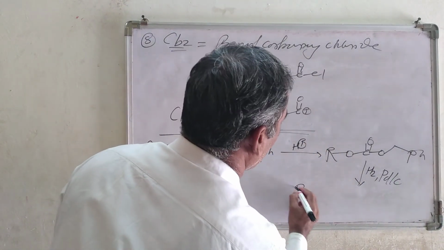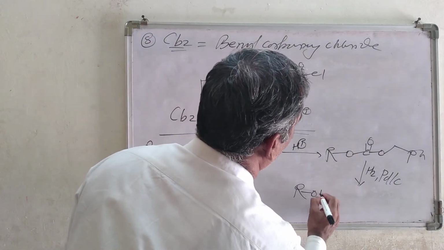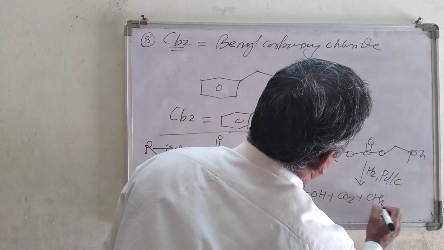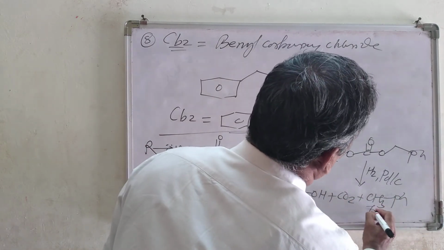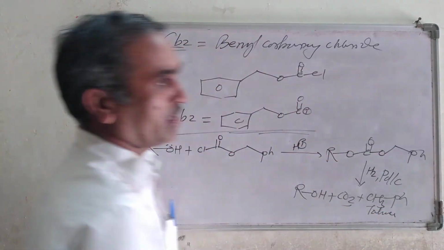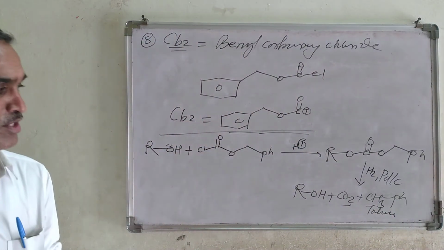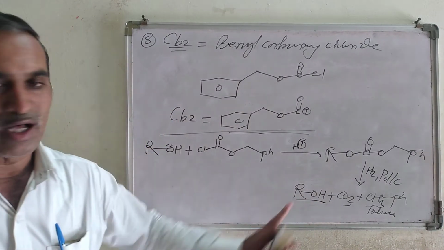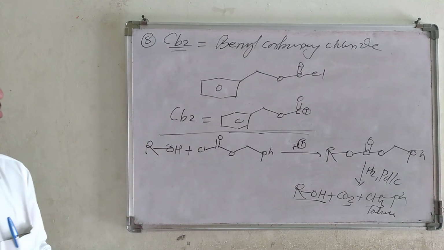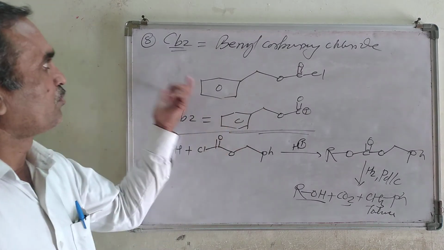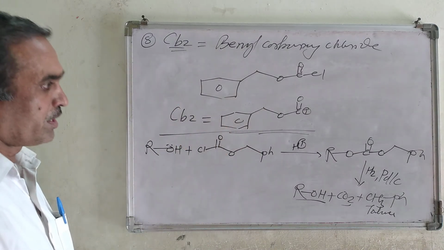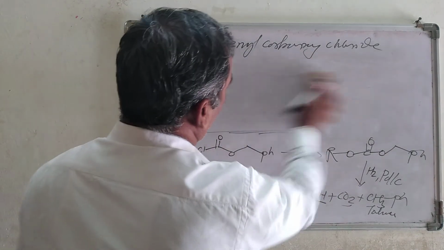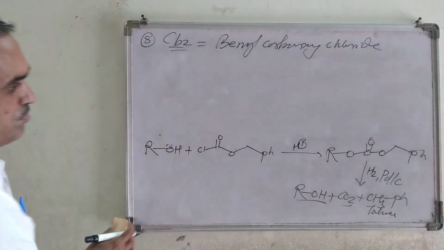The product we are going to get here is ROH plus CO2 and plus toluene, CH3Ph. Carbon dioxide is evolved during this process, and we get back the alcohol. So this is one of the important protecting groups used for the hydroxy group.